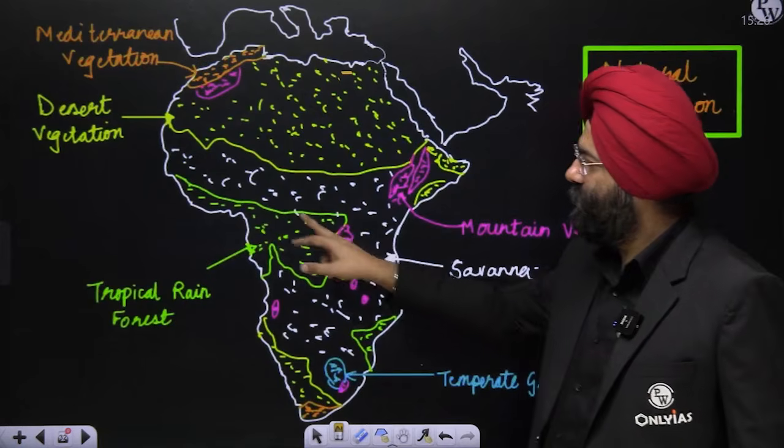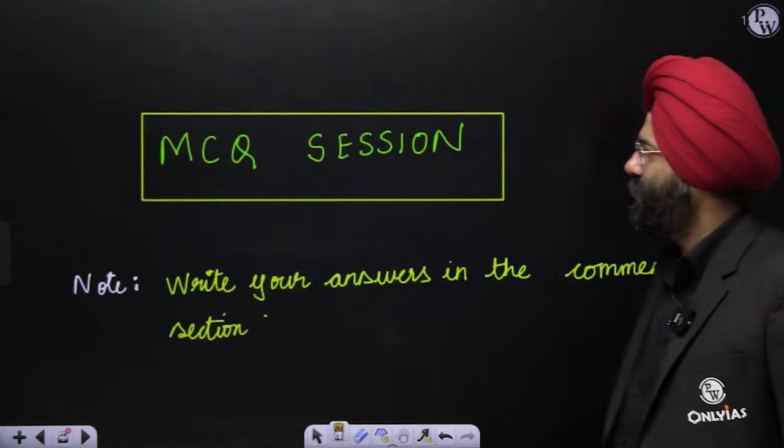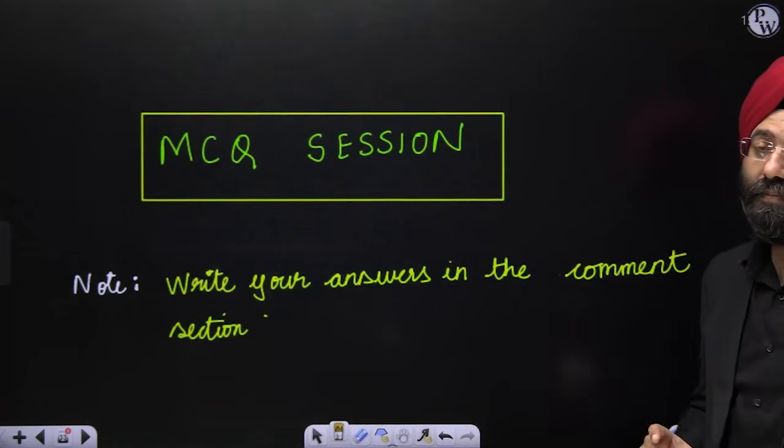And the green region in the Congo basin basically refers to the tropical rainforest region. So this is the vegetation. Clear? Now is the important MCQ session.